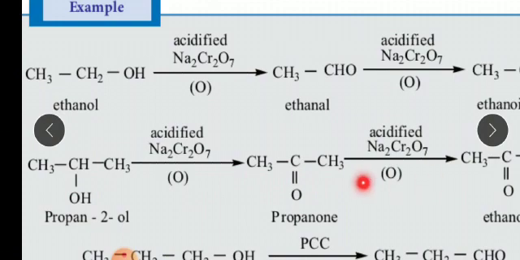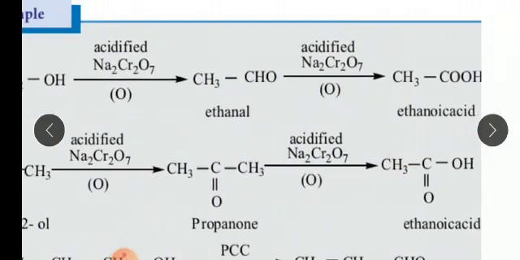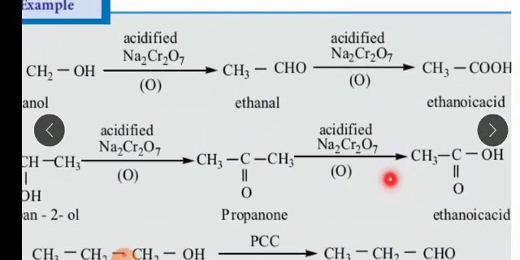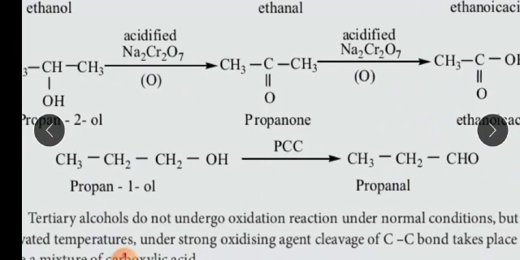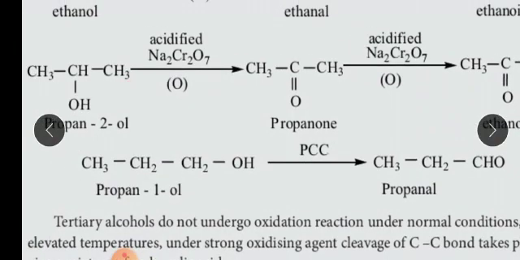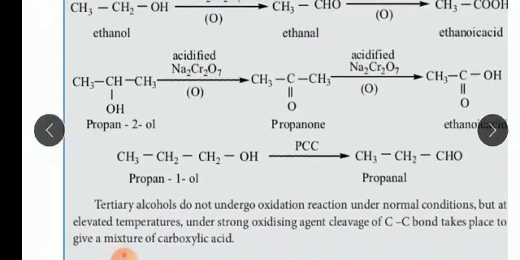This also undergoes oxidation and gives ethanoic acid, CH3COOH. And one more example: the first example we saw was propan-2-ol, here propan-1-ol. The propan-1-ol, in the presence of PCC, gives propanal compound. This is also one of the oxidation processes.